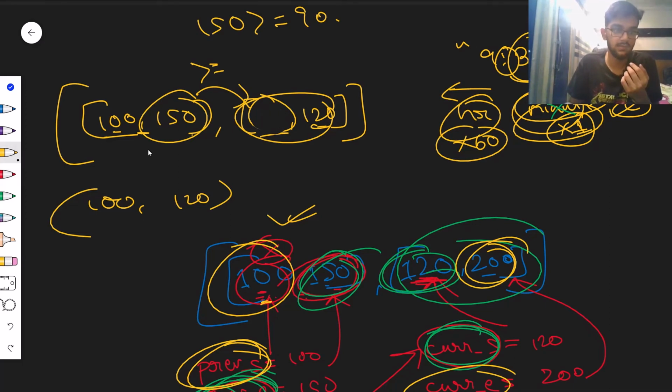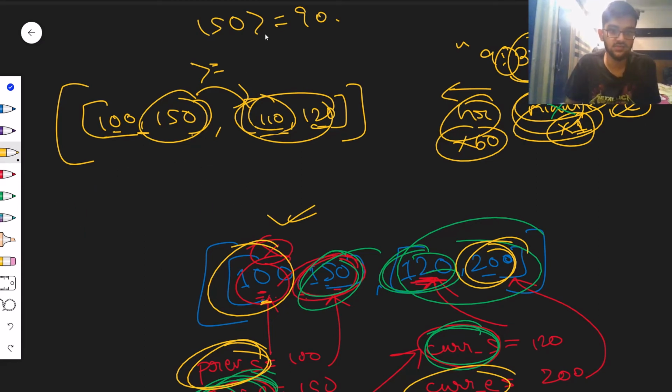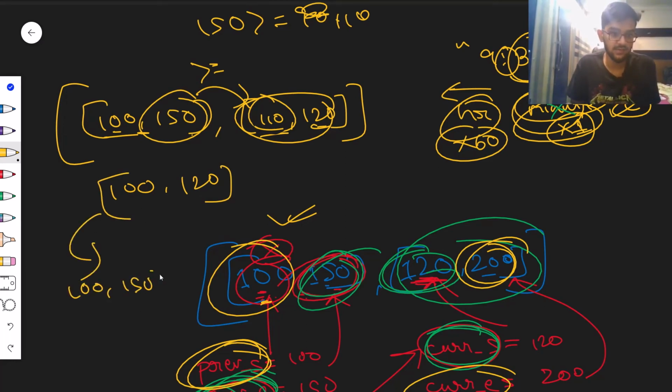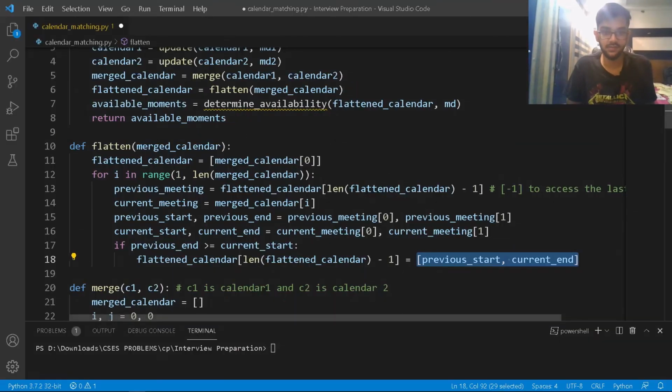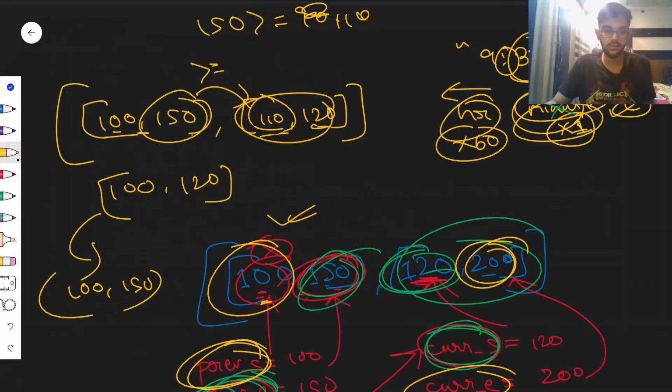Or maybe I can change this to maybe 110 here, right? So kind of we are on the same page. I'm checking, is 150 greater than or equal to 110? Yeah, it is, right? So basically in this case, my flattened list will be 100 till 120, right? But hey, I can just improve this and write 100 and 150, right? So my information up here will be not current end, but it should be max of what? Max of 120 and 150.